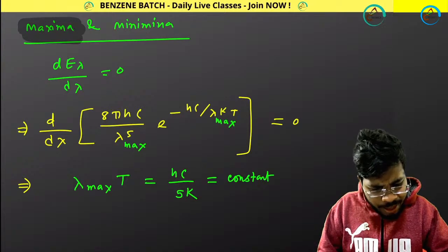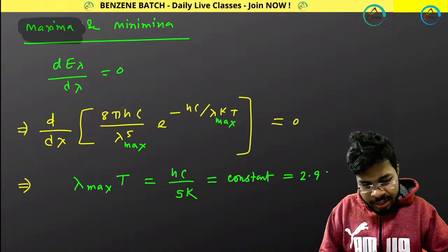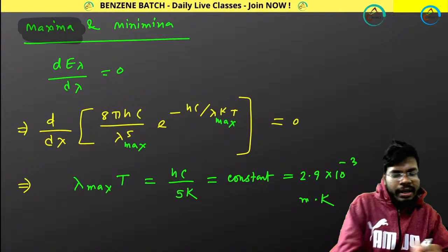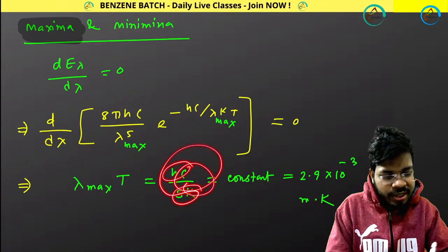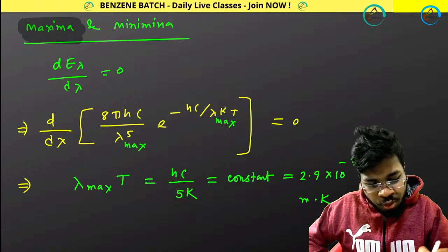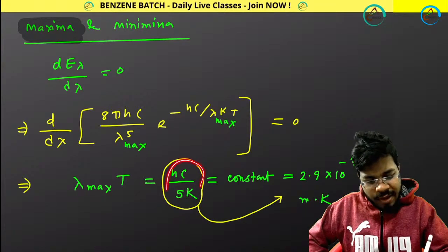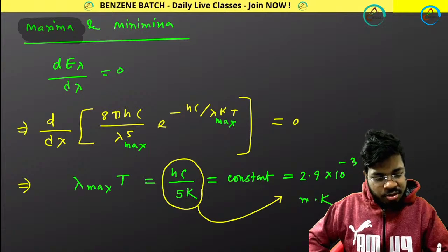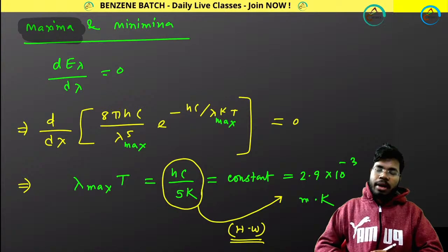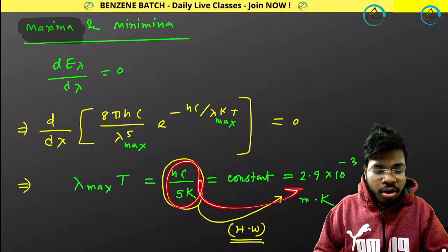Now if you put all the values of h, c and k, you will be getting 2.9 into 10 to the power minus 3 meter Kelvin. I am giving you homework to check whether by putting all these values you get this expression or not. Solve it and submit it in the Benzene batch WhatsApp group. Check that whether you are getting this expression or not.